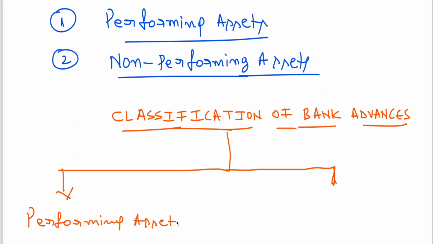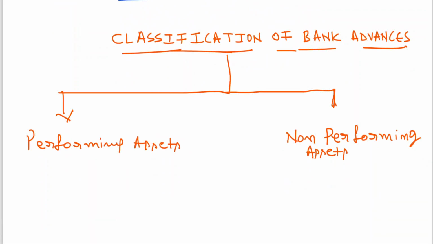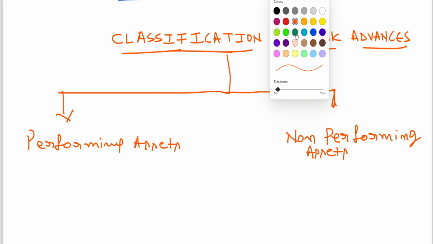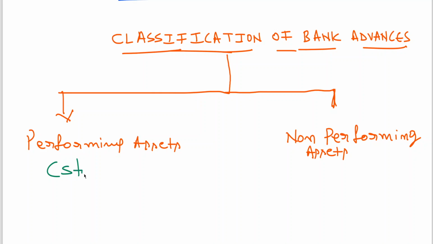Performing assets, non-performing assets. This performing asset is also called a standard asset.